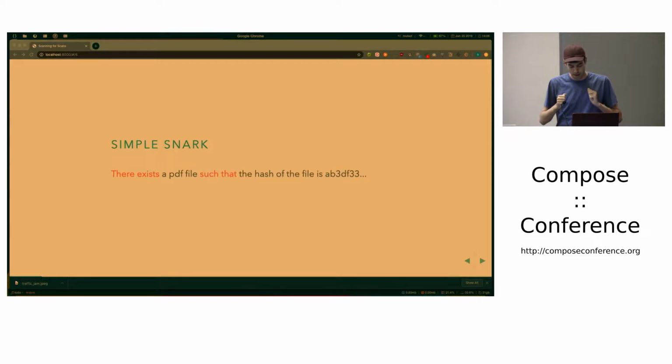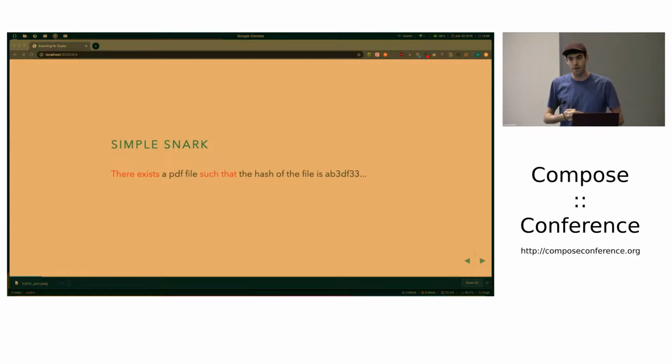And not only can they verify that the statement is true, that there exists a PDF file, but they can verify that the prover knew the PDF file. That's the argument of knowledge bit. So I think that's really cool. And there's actually a bunch of cryptographic primitives that have the power to do this in the modern cryptography world.